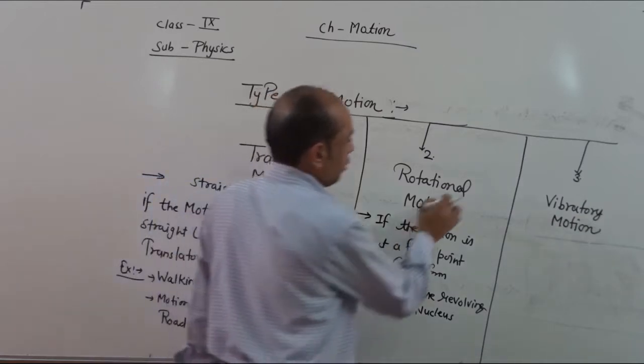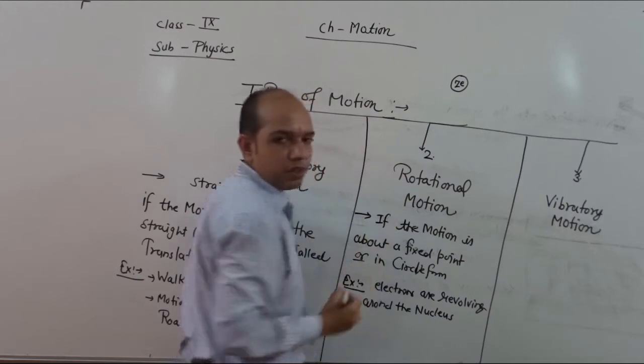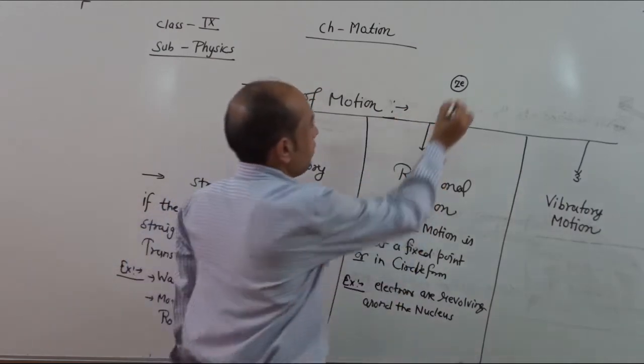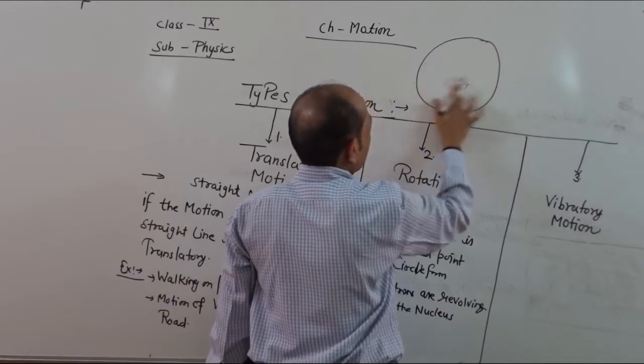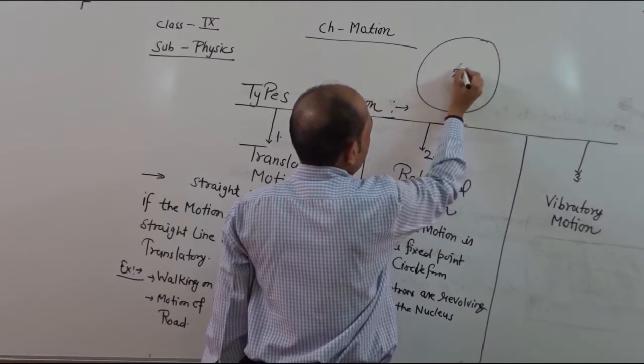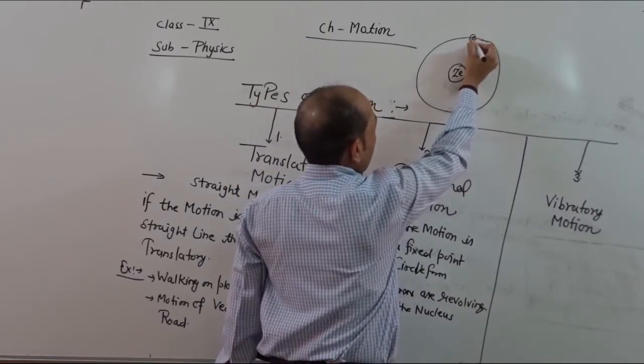So what we see here in rotational motion, this is the position of nucleus. Nucleus is represented by Ze, and electron, this is the center where nucleus is to be placed, and this is the position of electron.